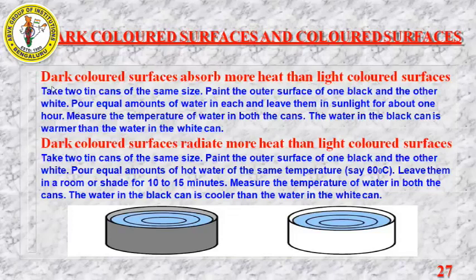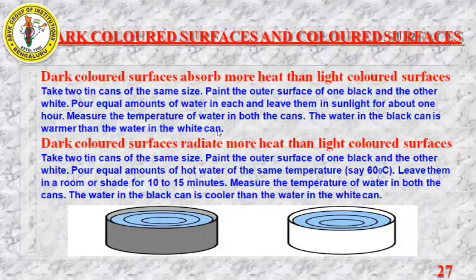For example, we will conduct an activity. Take 2 tin cans of the same size. Paint the outer surface of one black and the other white. Pour equal amounts of water in each and leave them in the sunlight for about 1 hour. Measure the temperature of water in both the cans. Then the water in the black can is warmer than the water in the white can.